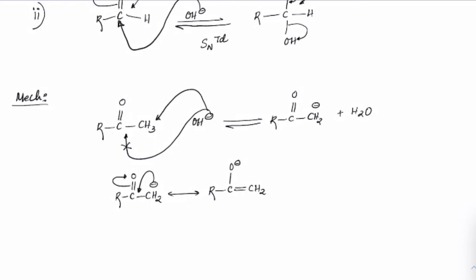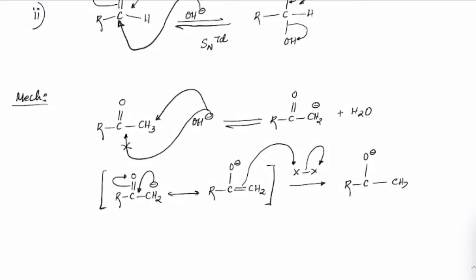And as you can see, even a small amount of enolate, as it forms, immediately in the presence of X2, this pi would attack on this X, removing this X here, and we can have R C O minus with CH2X. As soon as this X comes here, this O minus makes it a double bond. So we will see there is a double bond formation here and CH2X has been formed.